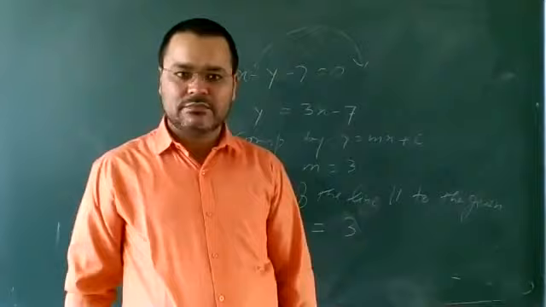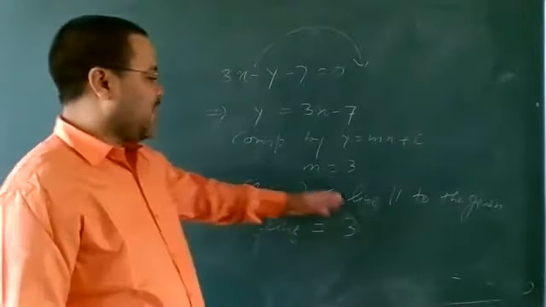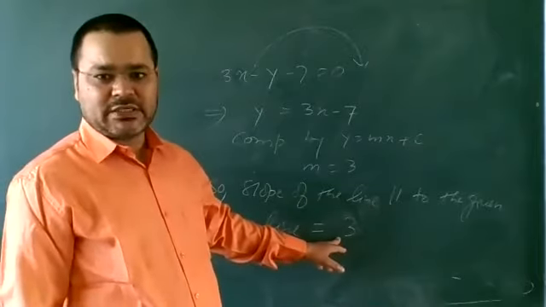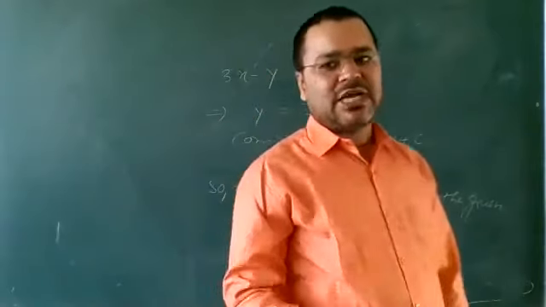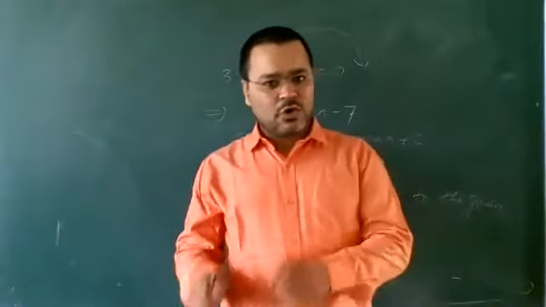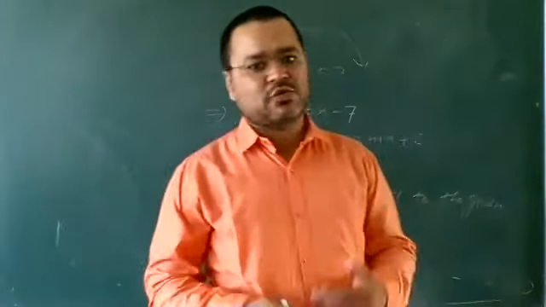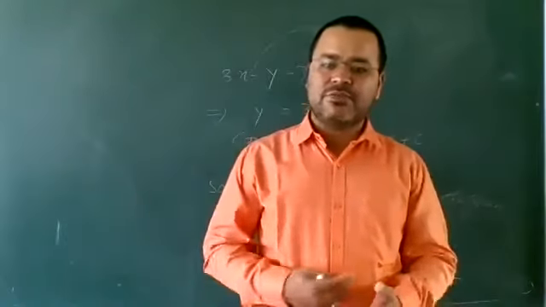Very simple. Slope of the line parallel to the given line is what? 3. Why? What is the reason? Because if two lines are parallel, their slopes will be equal. Their slopes will be the same. Means if slope will be the same, then inclination will be the same.